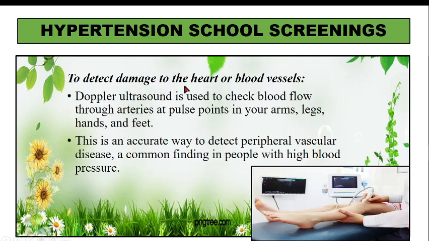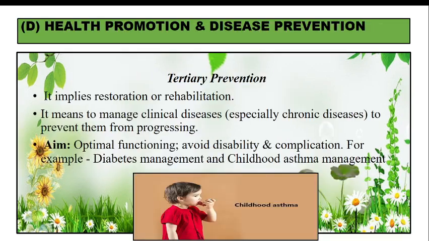Next, if you are interested to know whether the blood vessels are affected, this is a diagram of a Doppler study. We do a Doppler ultrasound to check the blood flow through arteries at pulse points, that is, the arms, legs, hands and feet. So, all this can be found out, and also peripheral vascular disease. Again, this is done if the child is a case of hypertension. These are done to find out whether these things have already taken place or not.